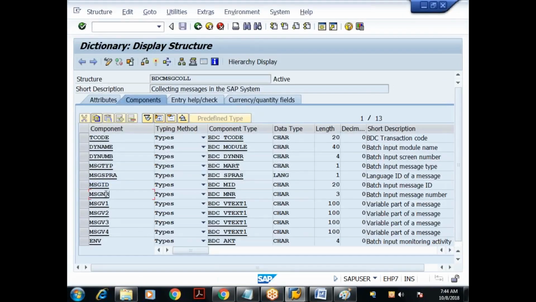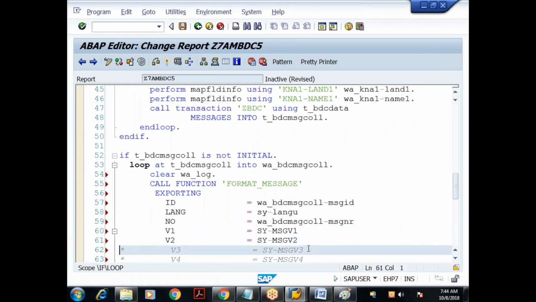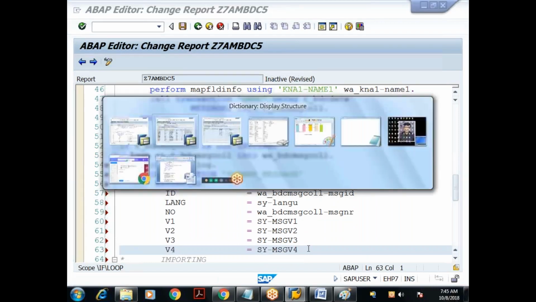Then the message number. Do we have any field for message number? Yes, we have the field MSGNR. So I'll pass that: w_bdcmsgcoll-msgnr. Then V1 to V4. Do we have any fields like that?